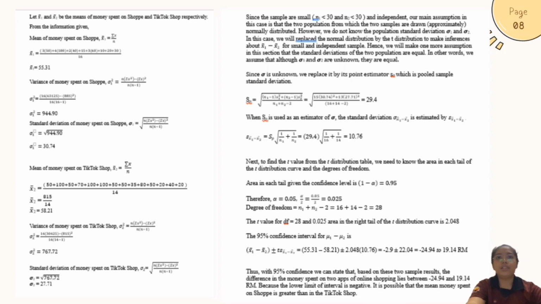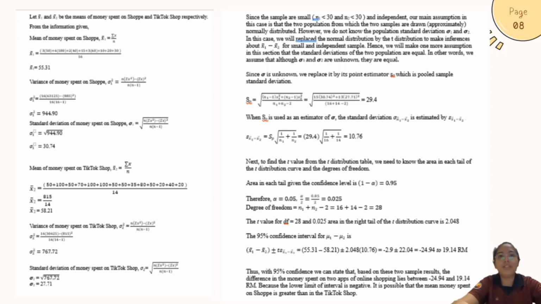Next, to find the t-value from the t-distribution table, we need to know the area in each tail of the t-distribution curve and the degree of freedom. Area in each tail given the confidence level is 1 minus alpha equal to 0.95. Therefore, alpha equals 0.05 and alpha over 2 equals 0.025. So the degree of freedom equals 28 and it is calculated using the formula n1 plus n2 minus 2.